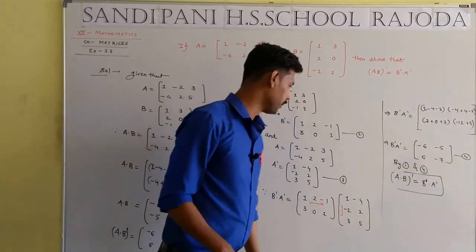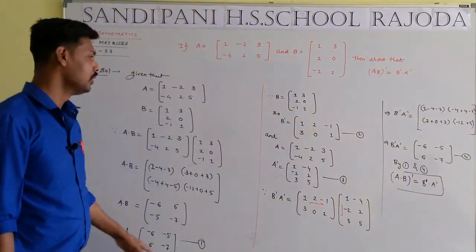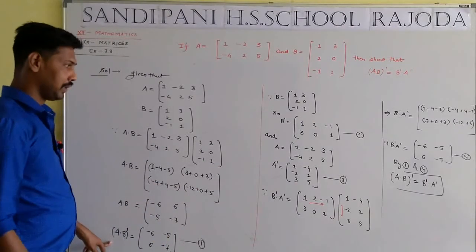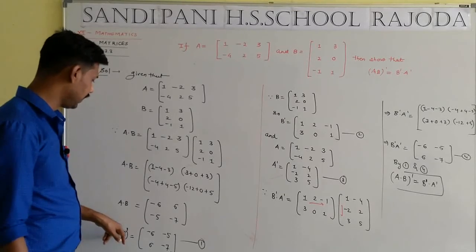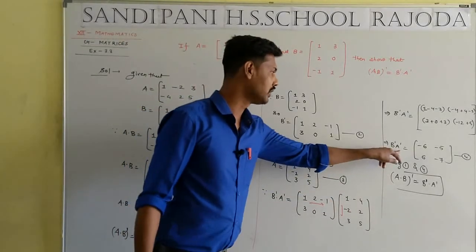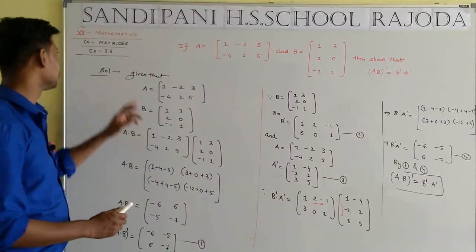The required solution is there. By equation first and fourth, RHS are same, so we may write LHS will be equal. So LHS, A dot B whole dash, will be equal to B dash and A dash. I hope you are getting the proper solution of all the questions of exercise number 3.3.